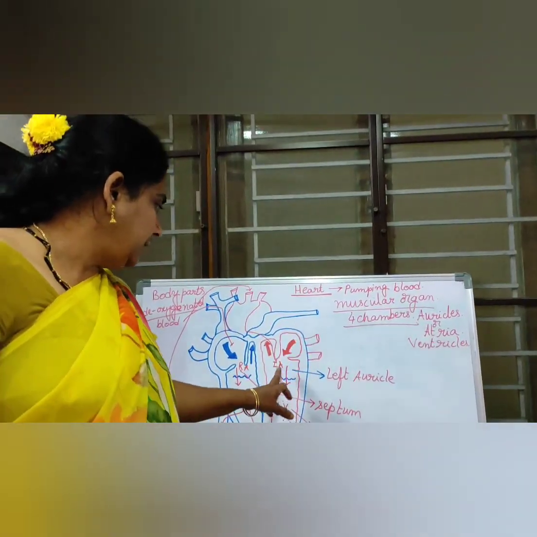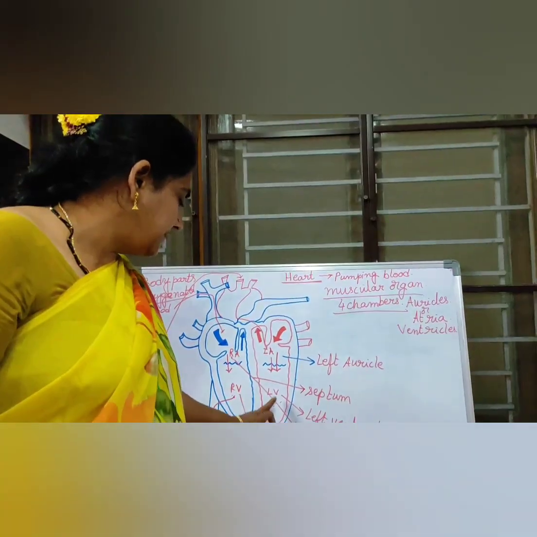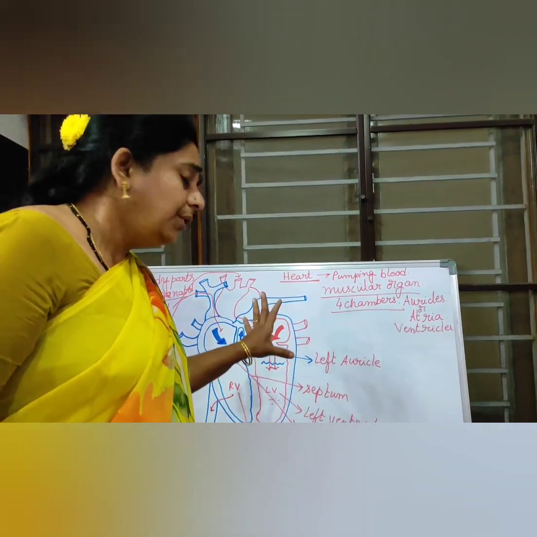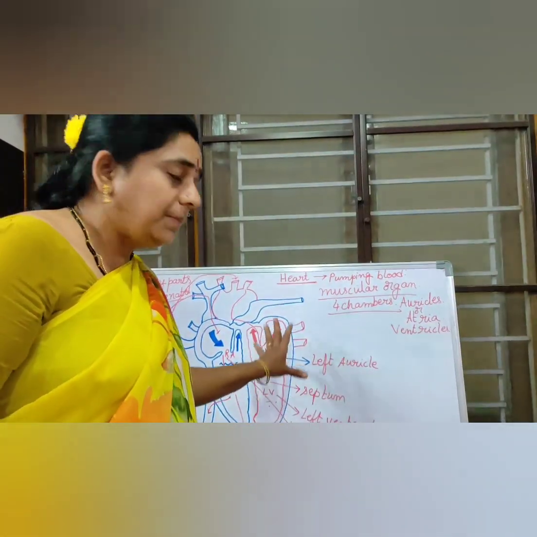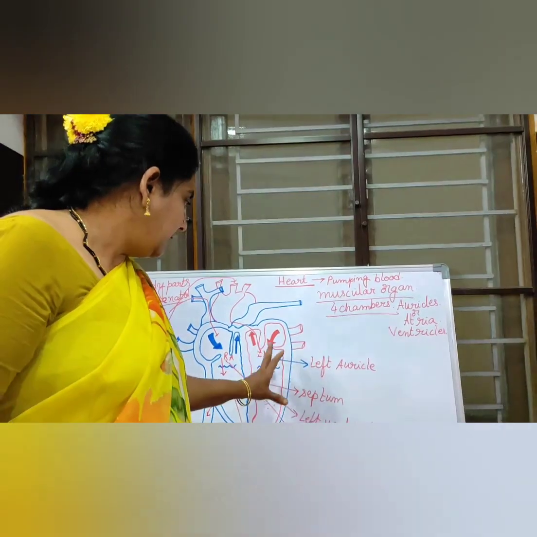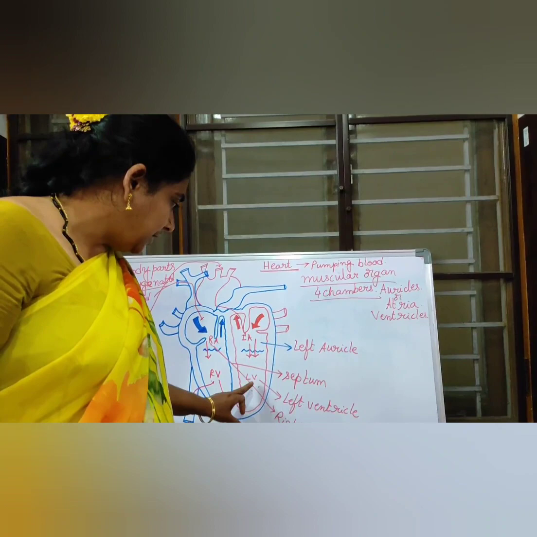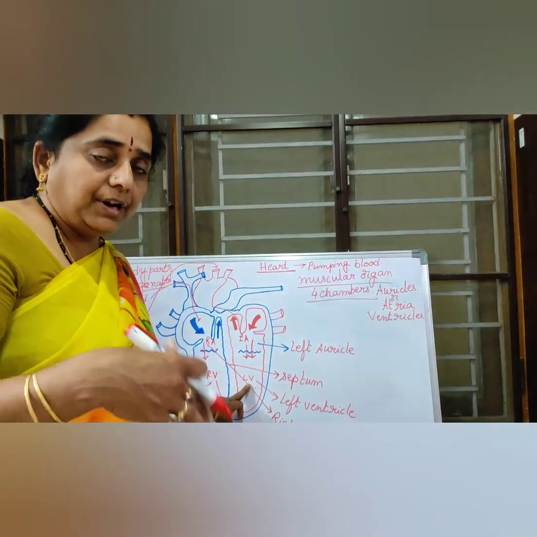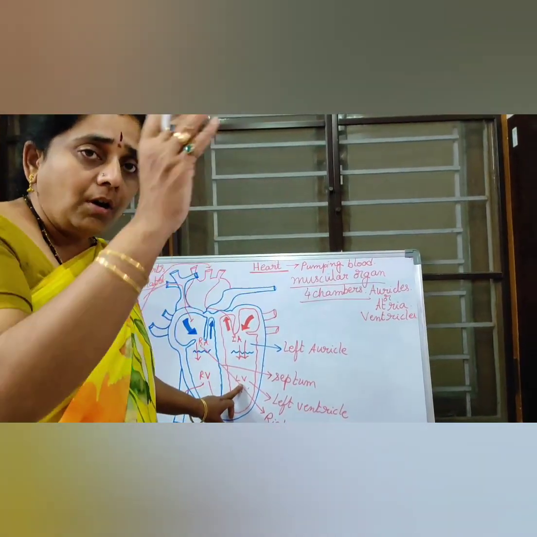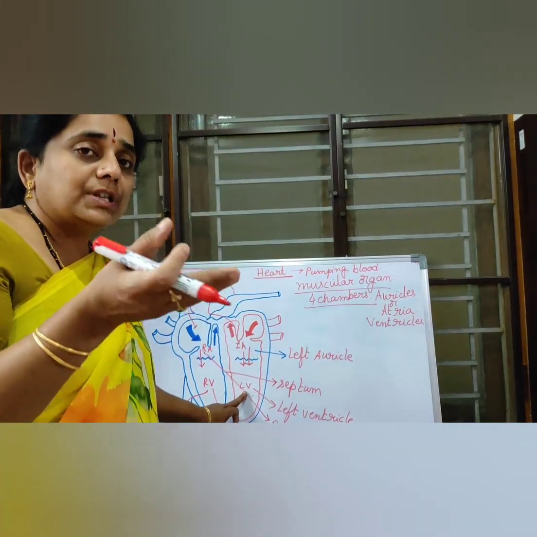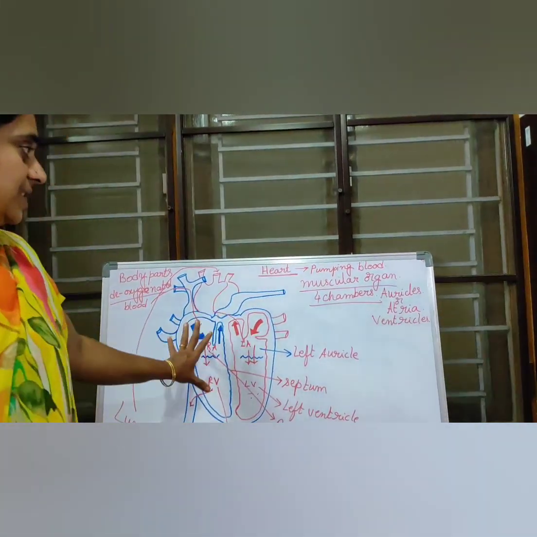Again I am repeating, children: the left side of the heart consists of pure blood only. Pure blood means oxygenated blood. The left auricle is giving that pure blood, or oxygenated blood, to the left ventricle, and the left ventricle is pumping that pure blood to all the body parts through some blood vessels. This is the structure of the heart.